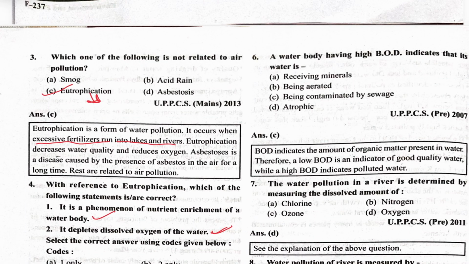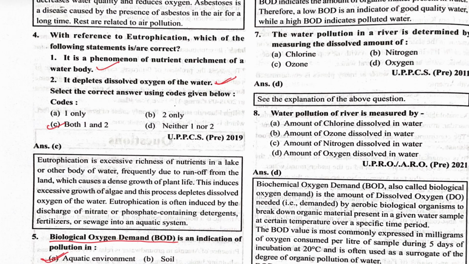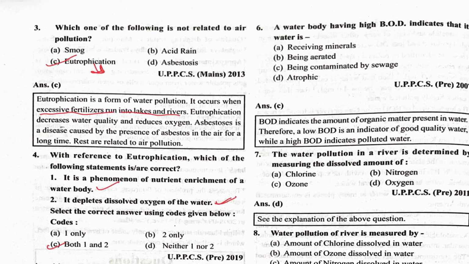Next one is the water body having high BOD. What is the BOD? Biological oxygen demand. A water body having high biological oxygen demand indicates that its water is being contaminated by sewage. Mainly the microorganisms living in that water body need more oxygen because oxygen is being depleted by the various sewage waste.